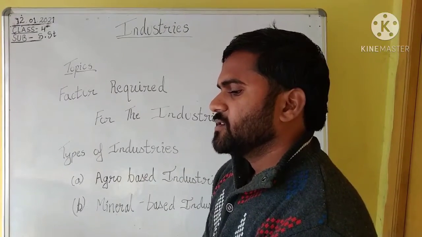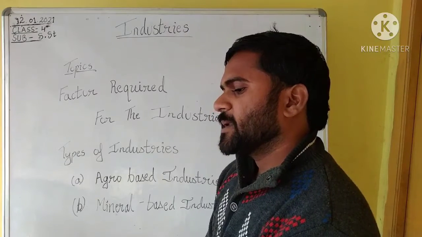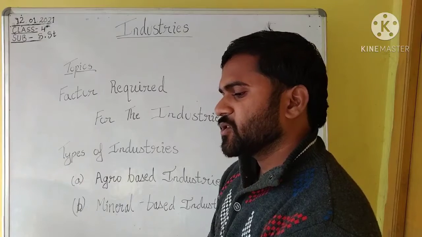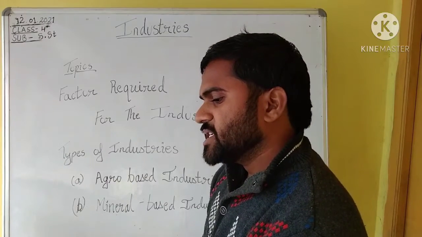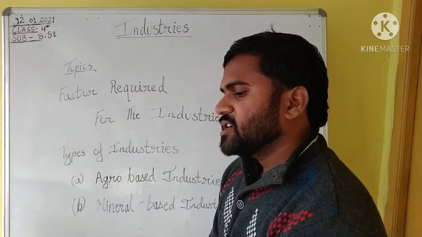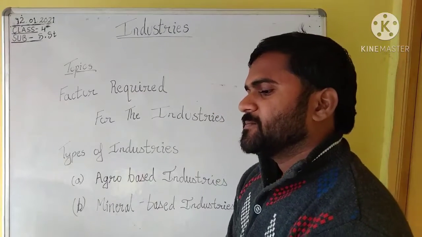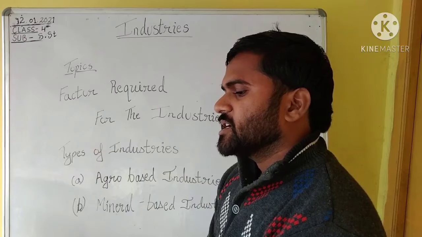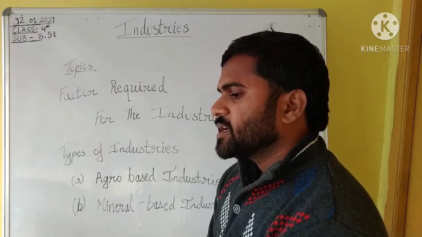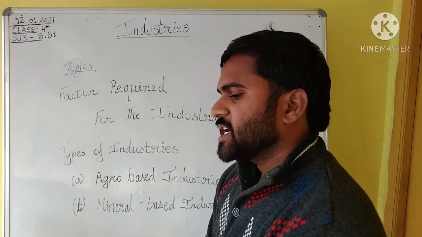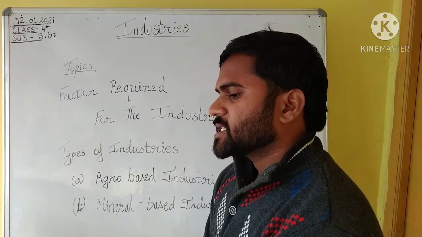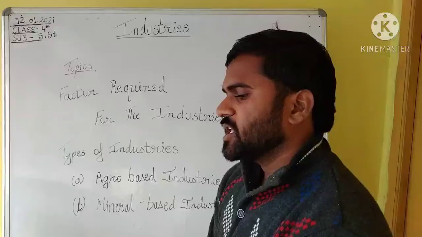For example, we get iron in the form of an ore. It is then processed to remove its impurities and convert it into steel. Then it is turned into a tool, machine or any other useful things.